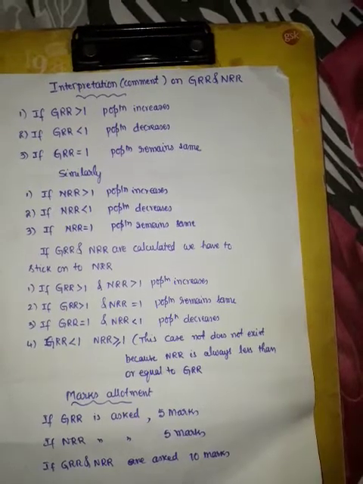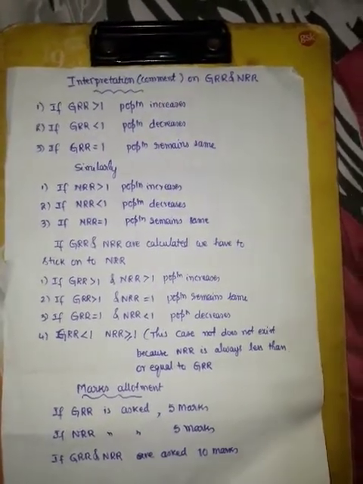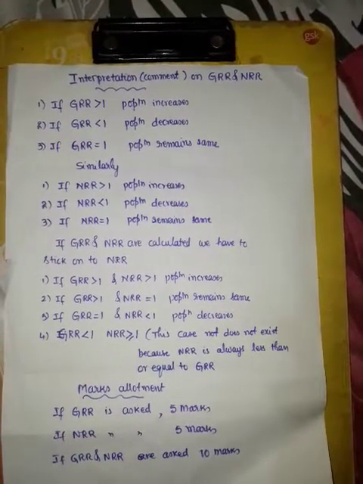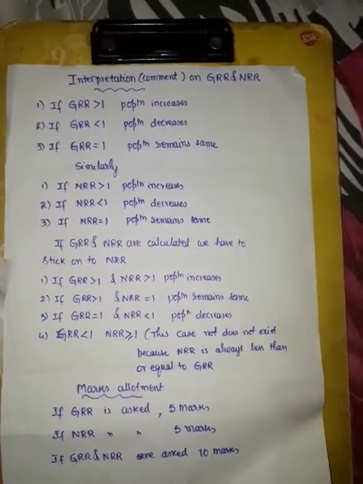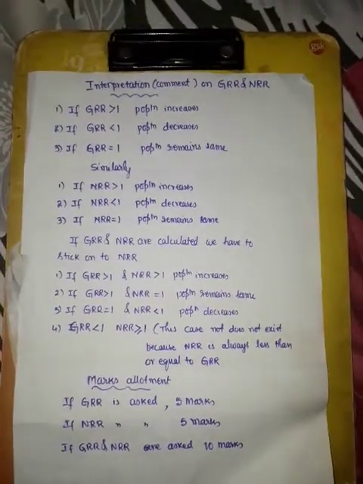The mark allotment will be like this. If only a GRR problem is asked, it is 5 marks. If only an NRR problem is asked, it is 5 marks. If both GRR and NRR are asked, it is 10 marks.